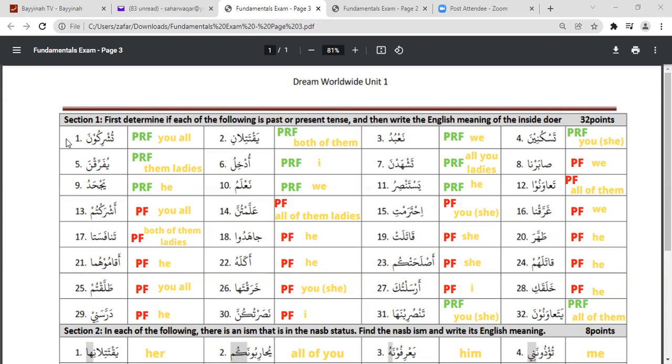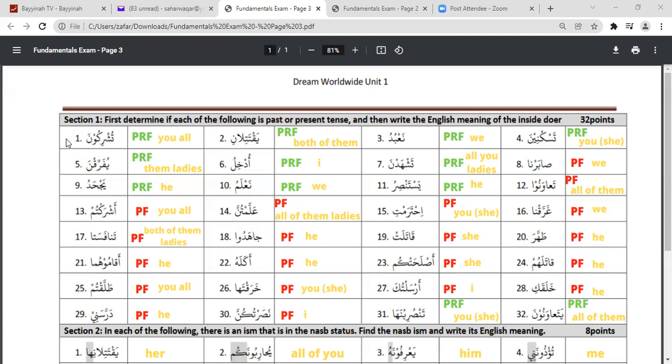So the past tense table: huwa nasara, huma nasara, hum nasaru. Hiya nasarat, huma nasarata, hunna nasarna. Anta nasarta, antuma nasartuma, antum nasartum, anti nasarti, antuma nasartuma, antunna nasartunna, ana nasartu, nahnu nasarna. So this was the past tense table, and then we will do the present tense. Okay, and I'm just doing it so that it's easier for us to follow.